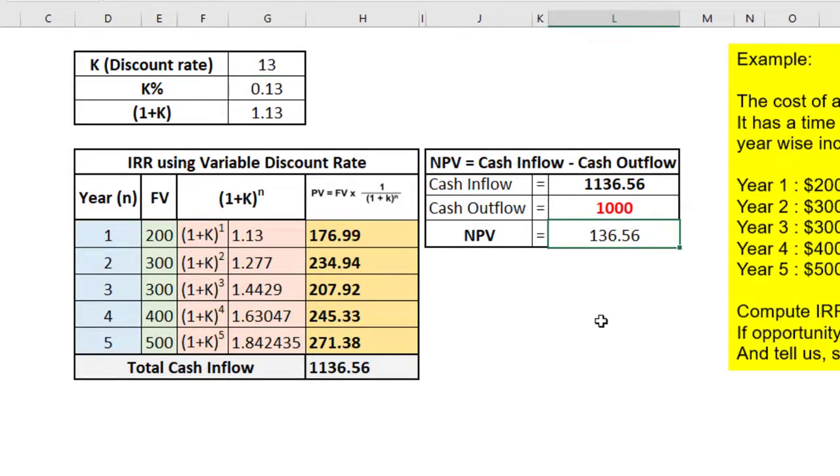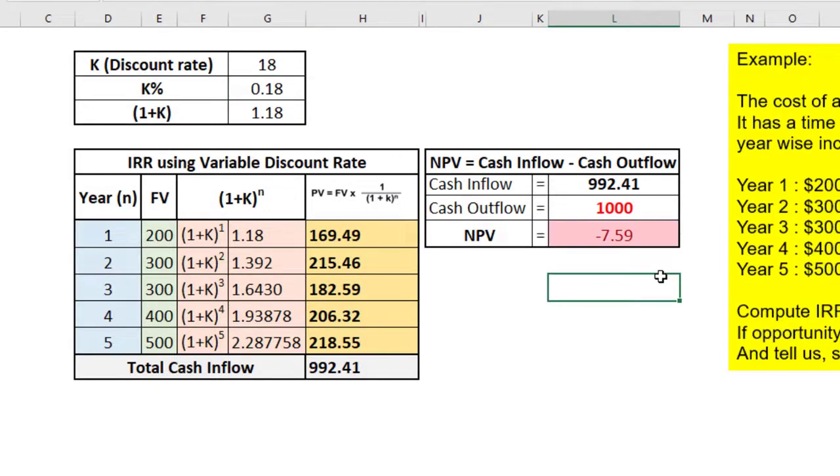Let's do one thing. Let's change it to 18% and see what the value is going to be. Okay, if we change it to 18%, the value here becomes negative. But we need the net present value as 0, neither negative nor positive. Okay, so let's try 17.